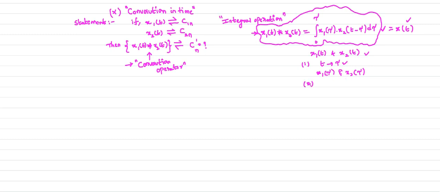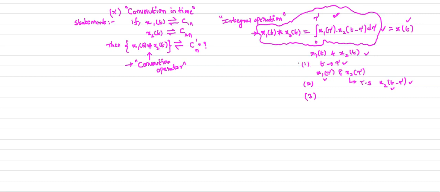In the second step, we have the multiplication of x1 of tau and x2 of t minus tau. How can we get x2 of t minus tau? You just perform the time shifting operation on the second signal, so that you will get x2 of t minus tau. In the third step, we know x1 of tau and x2 of t minus tau, so we multiply these two signals and perform the integration operation. That is the sequence of steps we need to follow to perform this integration operation.